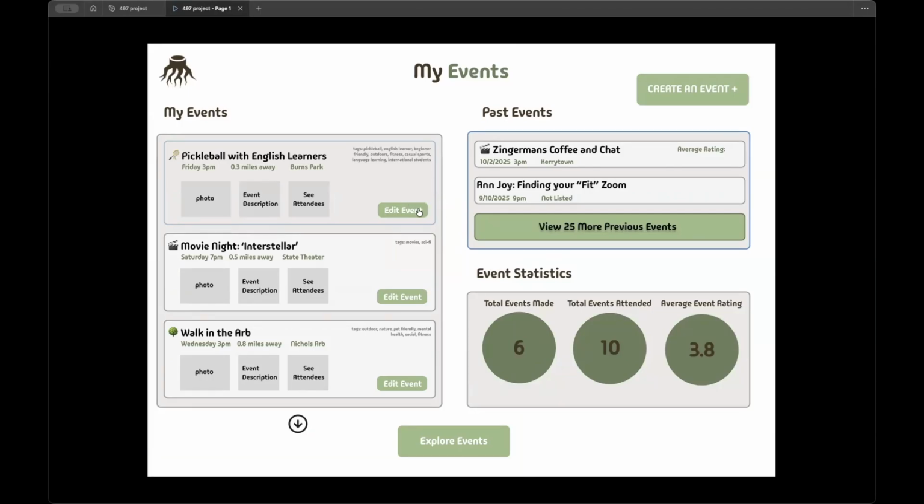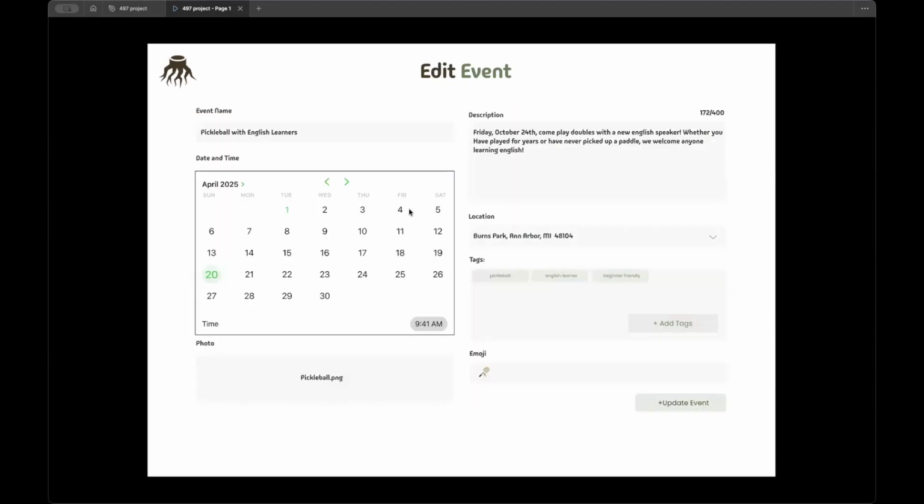So let's say there's a pickleball with English learners that they created. Let's say they need to edit the description to be a little more descriptive of how the teams will work because it got so successful. They can simply click on the edit event.